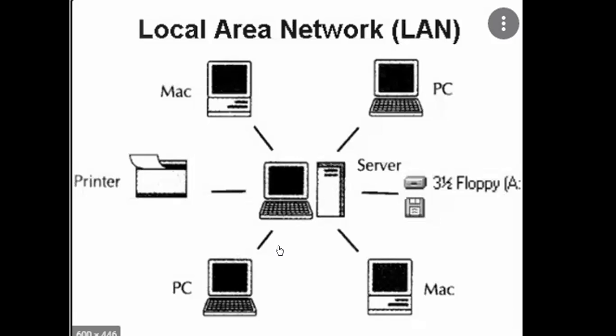Next one is MAN, which stands for Metropolitan Area Network. It may be owned by a single organization or by many individuals or organizations. These networks are used to establish links within a city and span an area with a radius of up to 50 kilometers. A MAN facilitates sharing of resources by connecting various local networks. For example, a cable television network within a city is known as a metropolitan area network.